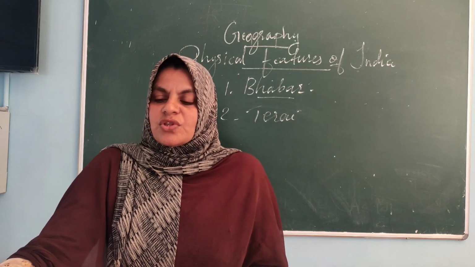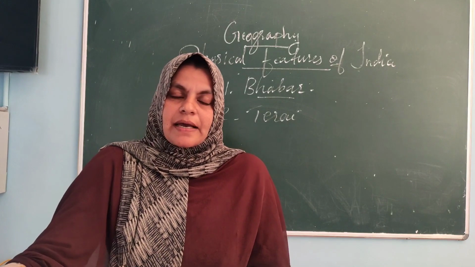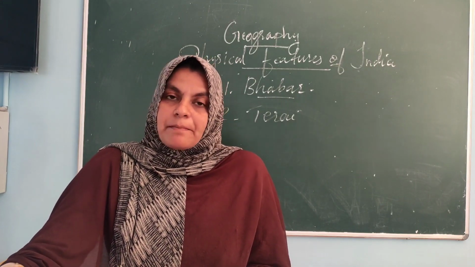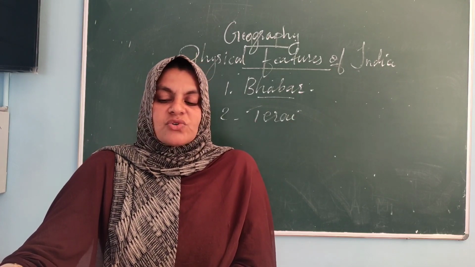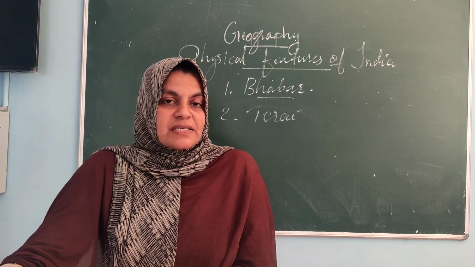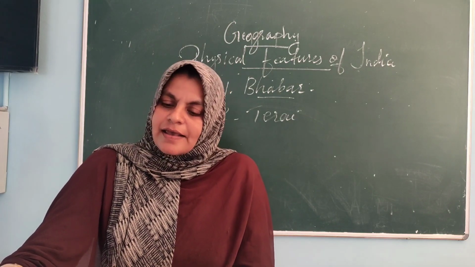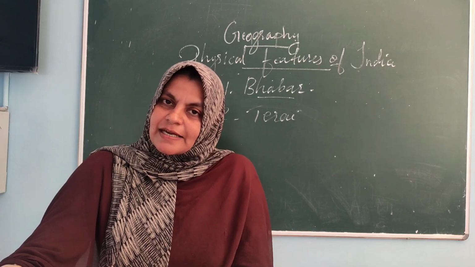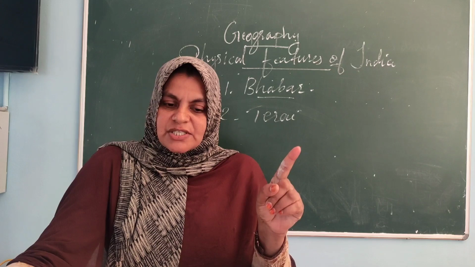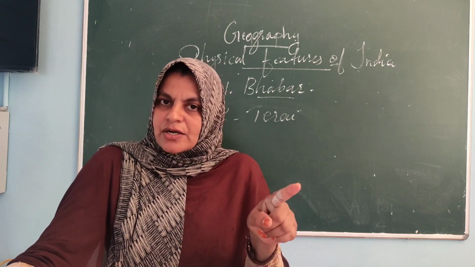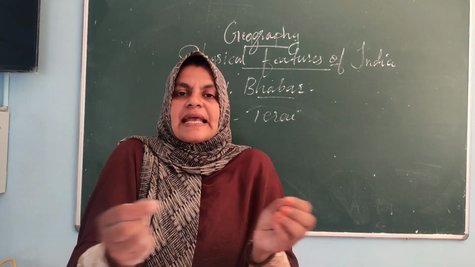Terai: south of the Bhabar belt, again streams and rivers re-emerge and create a wet, swampy and marshy area known as Terai. Understood? Once again I will tell you. South of the Bhabar belt. We discussed the first one, Bhabar. So in the south part of the Bhabar belt, all the streams re-emerge.